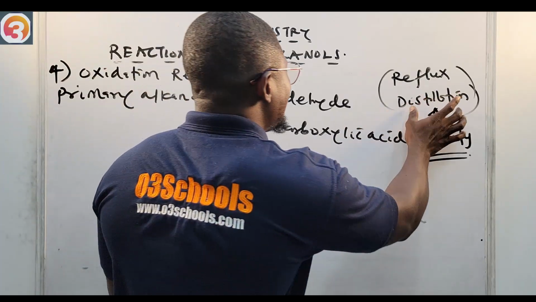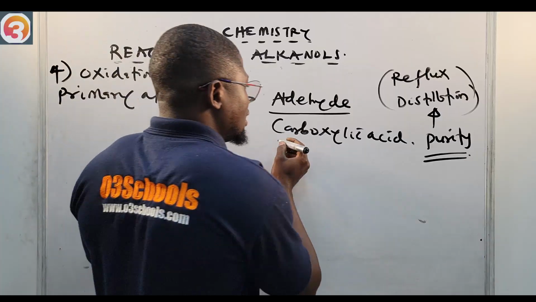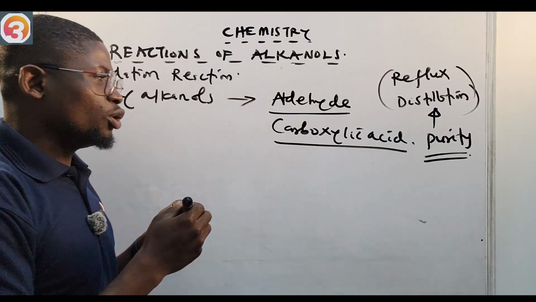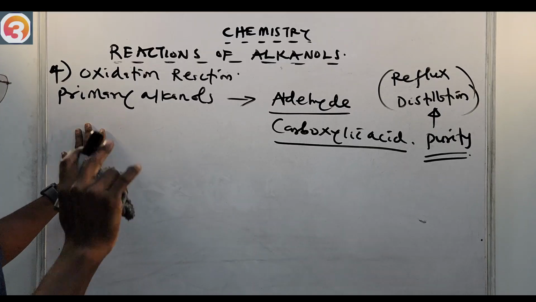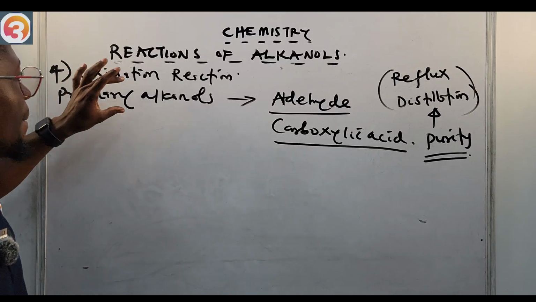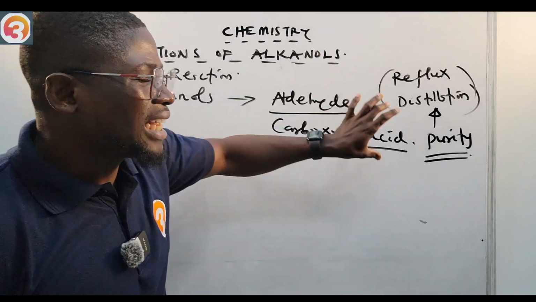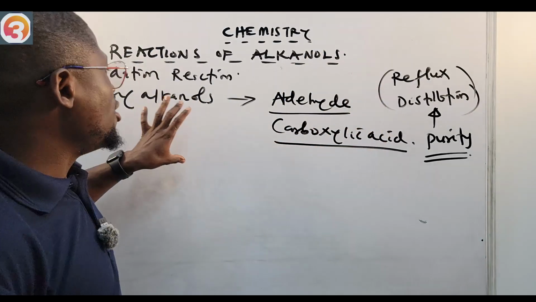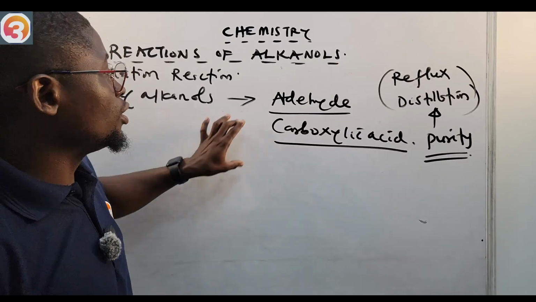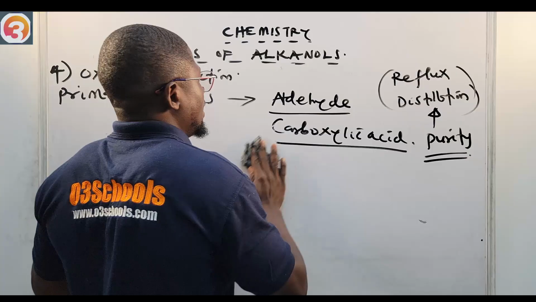So for distillation, it gives us an aldehyde, while for reflux, it oxidizes it to a carboxylic acid. You must take note of that. So in general, it means that primary alkanols are oxidized to aldehyde or carboxylic acid. Take note of it. Primary alcohols or alkanols are oxidized to aldehydes or carboxylic acids. Let us see an example.